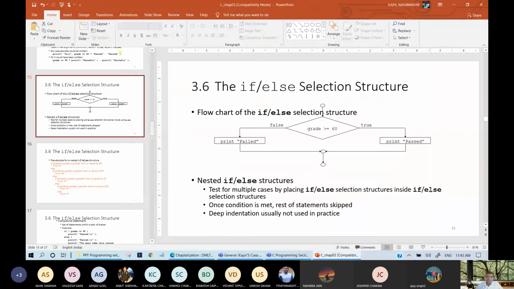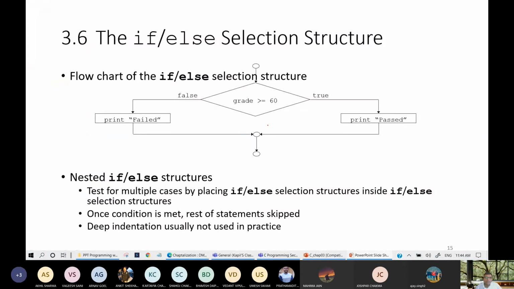So, the if-else selection structure. Before this, it was only if. The problem with only if is that if the condition is true, then only it will print the statement. If the condition is false, it will print all the statements except this statement. Okay, so here, nested if tests for multiple cases by placing an if-else selection structure inside an if-else selection structure. Means if inside if. Once a condition is met, the rest of the statements are skipped. Means all the false statements will be skipped by the system.